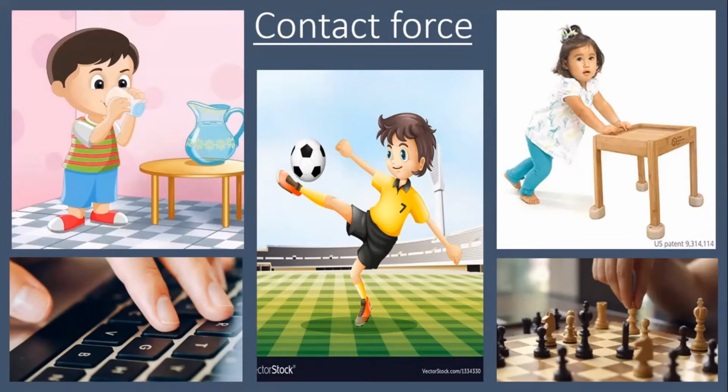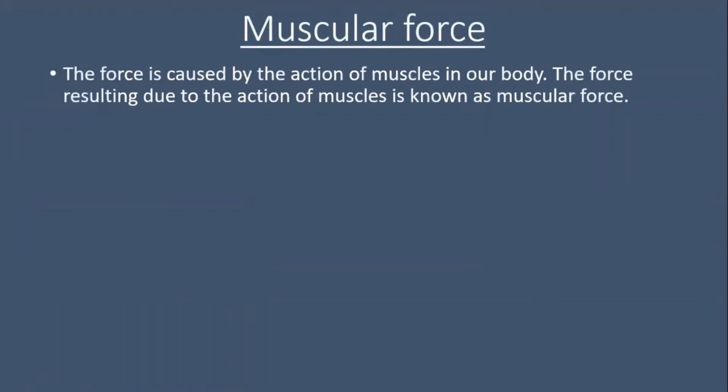In all the examples, you will find that the force is caused by the action of muscles in our body. The force resulting due to the action of muscles is known as muscular force. The muscles in our body expand and contract when we apply force on an object.